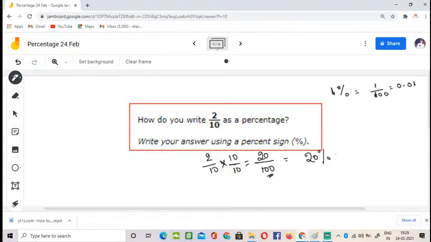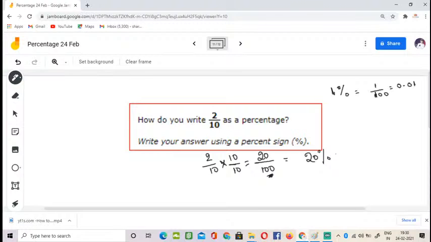Again, I'm repeating. How do you write 2 by 10 as a percentage? We know that percent means part out of 100. So we must have 100 in the denominator. Here we have only 2 by 10, so to get 100 in the denominator, we have to multiply and divide by 10 on both numerator and denominator, right? So 10 times 10 is 100 and 2 times 10 is 20.